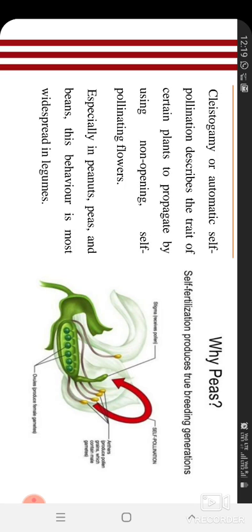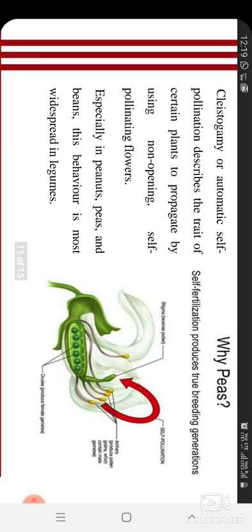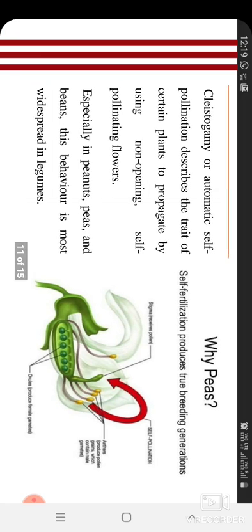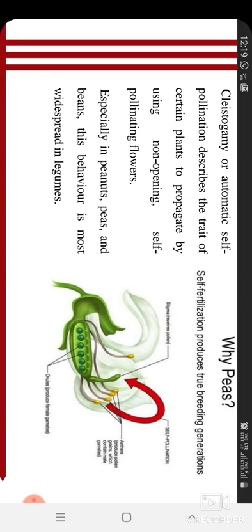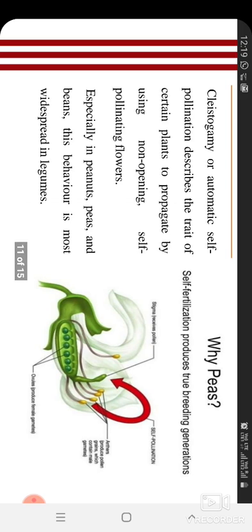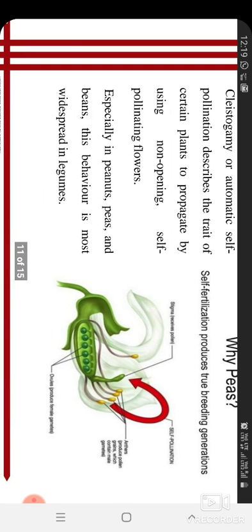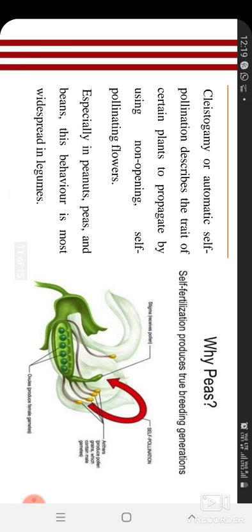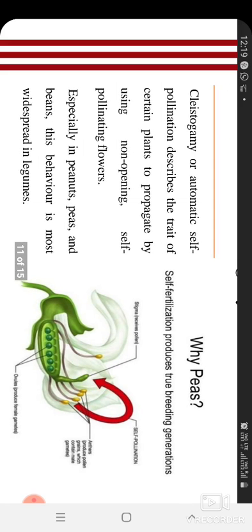I will show you, if possible, the flower of pea, which is totally closed. Some cleistogamy examples are peanuts, peas and beans. Many leguminous crops have cleistogamous flowers. It's totally closed, so it self-fertilizes and produces a true breeding generation, because there's no chance for any other anther or pollen to pollinate.